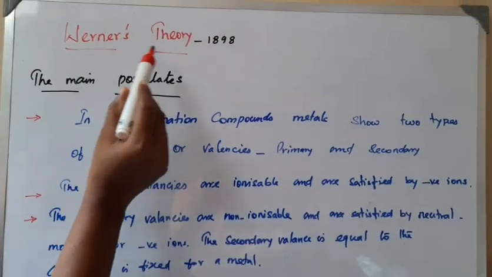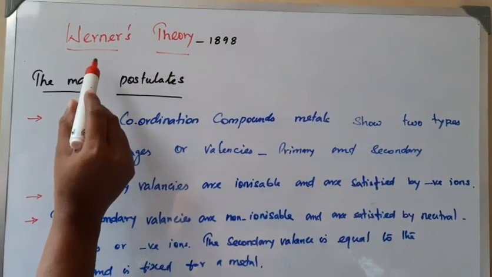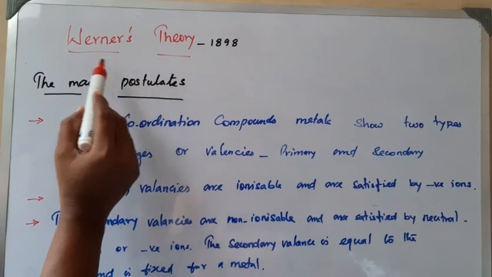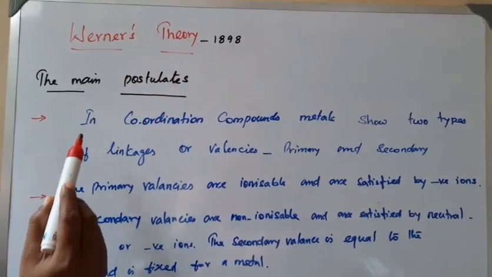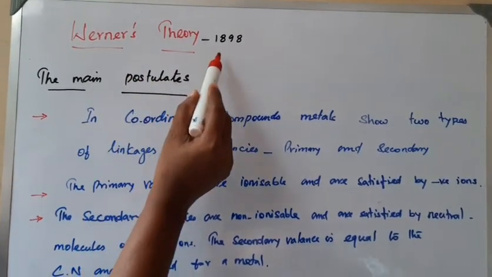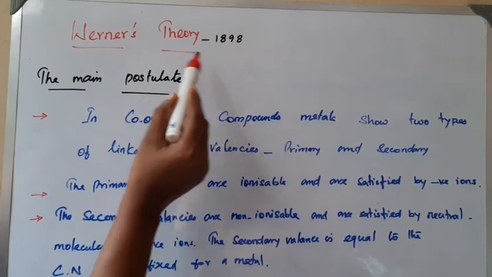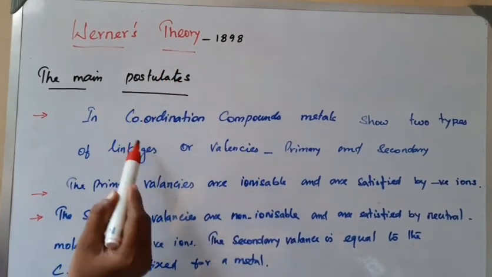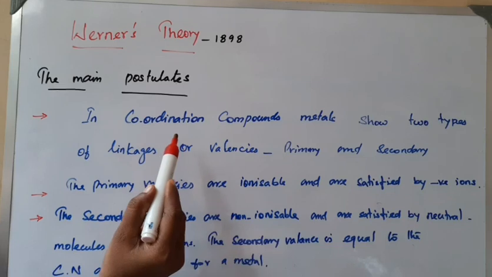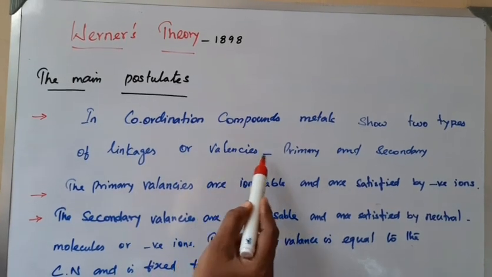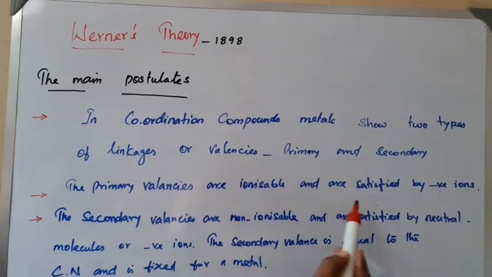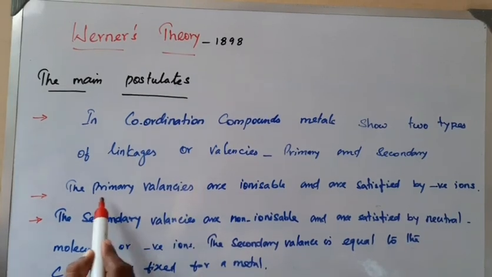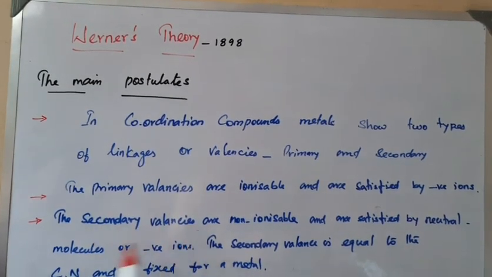Next, Werner's theory. He is the first scientist to give an elementary idea for coordination compounds. In the year 1898, he proposed his theory. He set two important main concepts, that is primary valency and secondary valency.